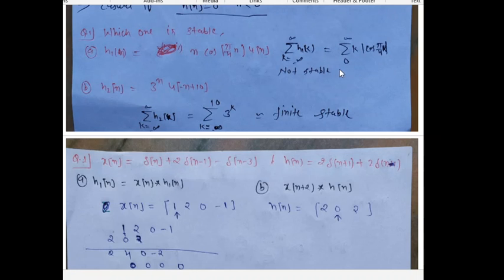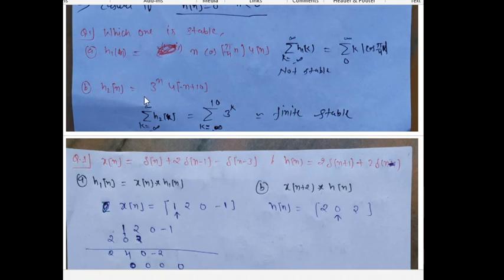So this is not stable, because it is not absolutely summable, because k varies from 0 to infinity. We can't sum up to infinity, or we can't sum the infinite value. So this system is unstable.